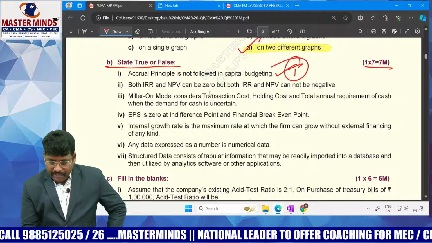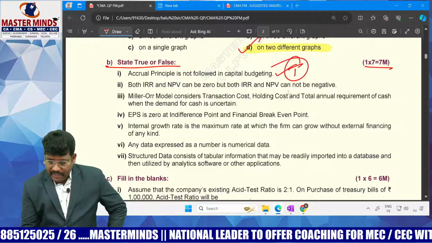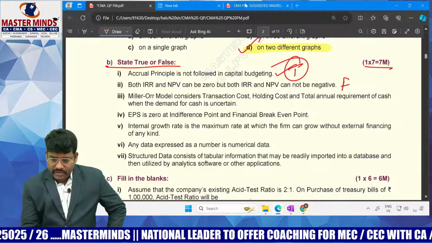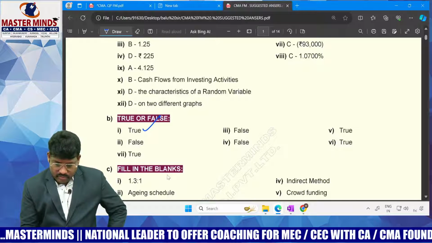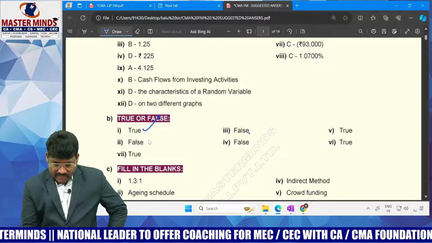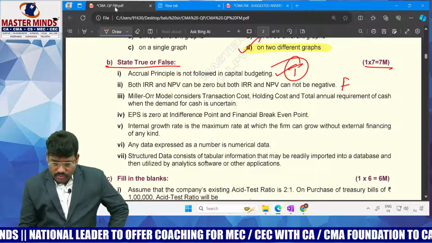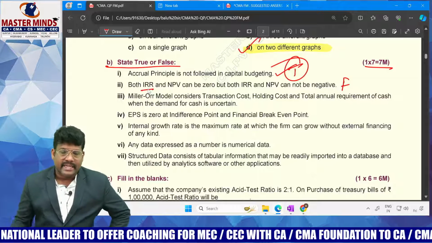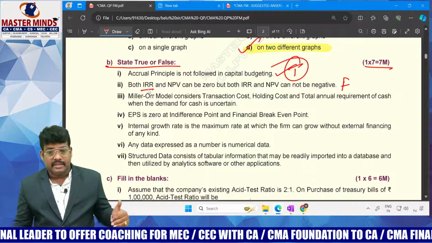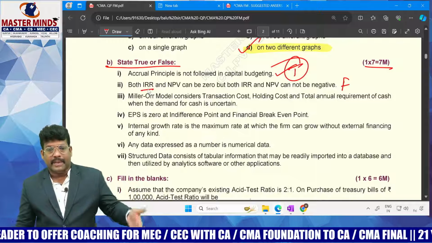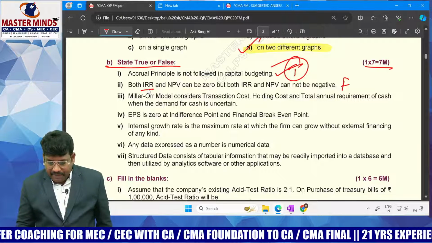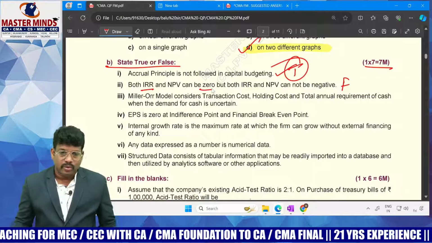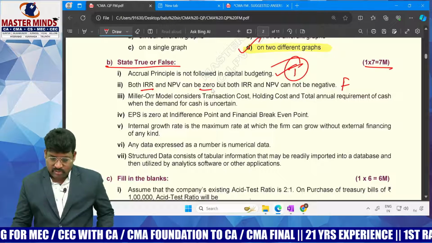Next, both IRR and NPV can be 0, but IRR and NPV can be negative. It is a false statement. The first one is true, absolutely true; the second one is false. When IRR is greater than the cost of capital, NPV should be positive. What the question is asking, both IRR and NPV can be 0, how could it be 0? No, actually the question construction is wrong.